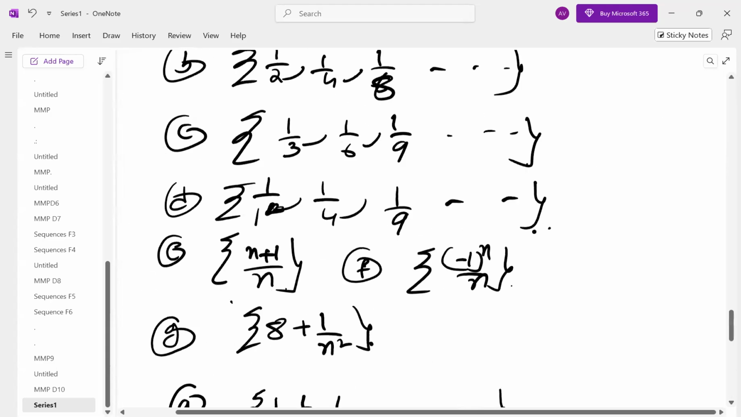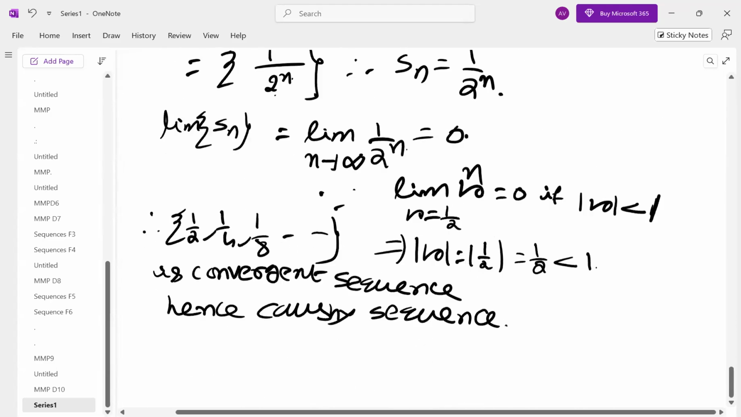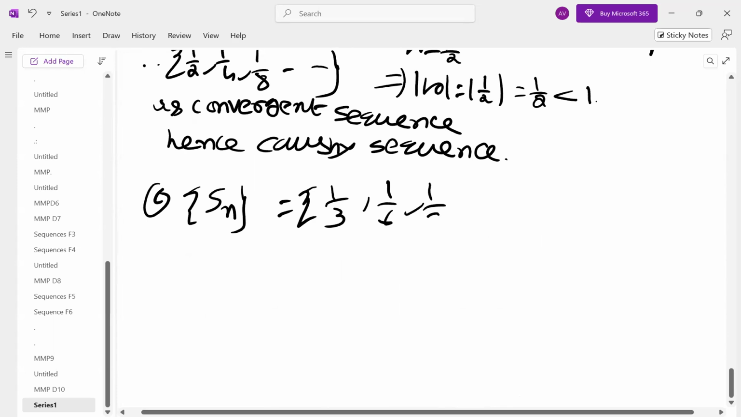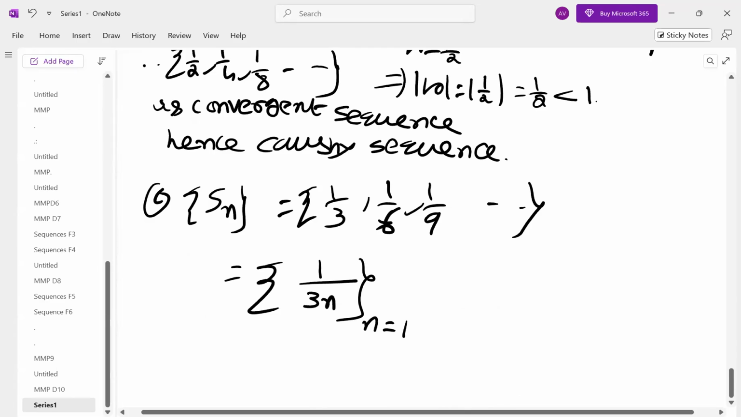Next one, 1 by 3, 1 by 6, 1 by 9. What is the nth term? Easiest one question. 1 by 3n. It is not 3 power n, it is 3n, because if you put n equal to 1, 3 ones are 3, 3 twos are 6, 3 threes are 9. 3 power n means 1 by 3, 1 by 9, 1 by 27, like that you will get. So this is our Sn now, 1 by 3n.